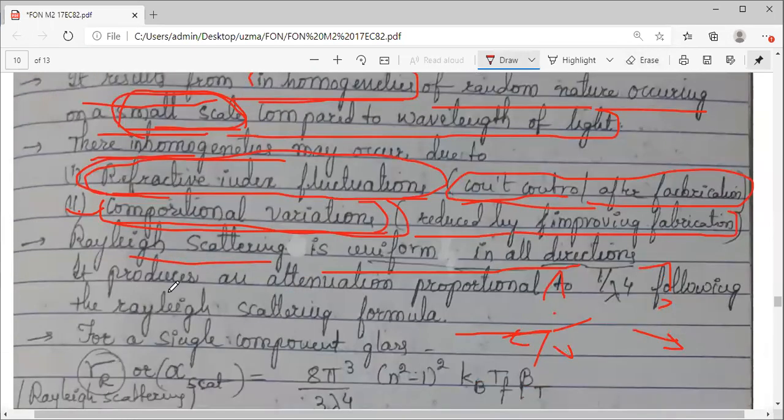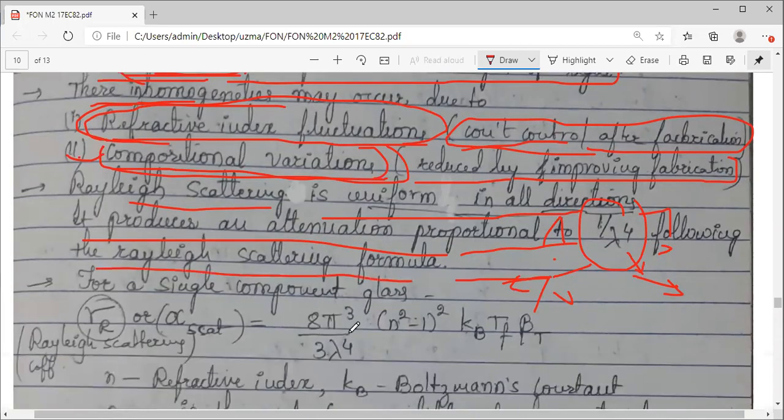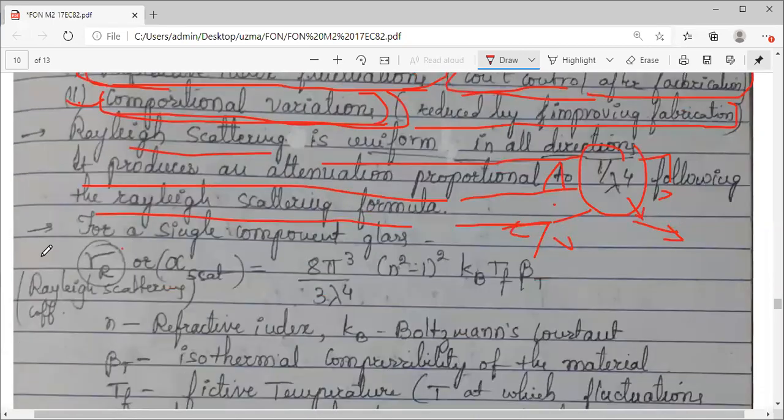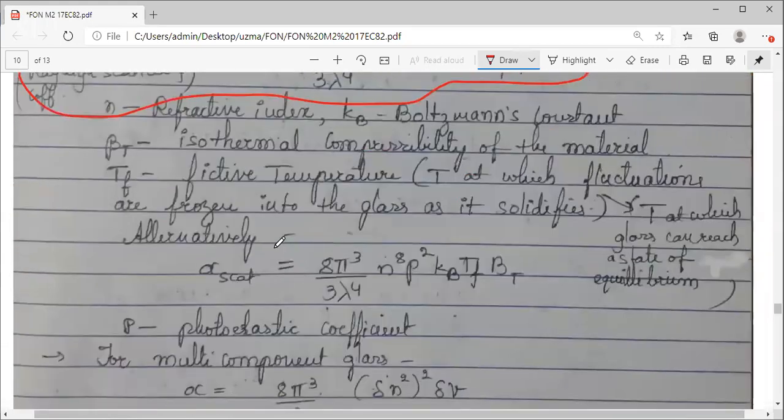Then about Rayleigh scattering, it produces an attenuation proportional to 1 divided by lambda raised to 4. This is important. This is taken from a formula, following the Rayleigh scattering formula. This is the formula, just for your information, I have written. Alpha indicates the attenuation, here the Rayleigh scattering coefficient.